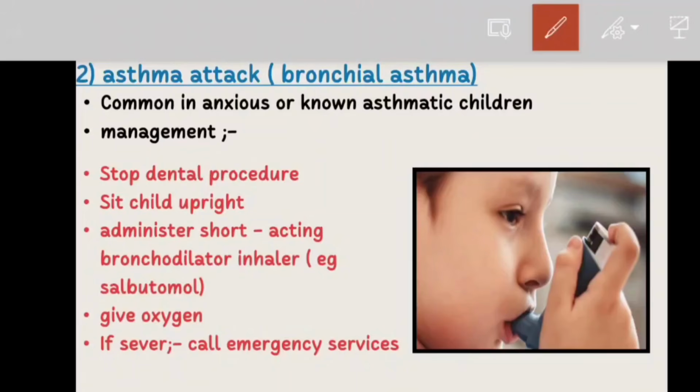So here, what is asthma? It is a disease in which the airway becomes narrow due to muscle spasm and inflammation. It is common in children with a history of asthma or during anxiety. For example, a 10-year-old child comes for a tooth restoration. During the treatment, the child suddenly develops wheezing, shortness of breath, and difficulty speaking. So this is an asthma attack.